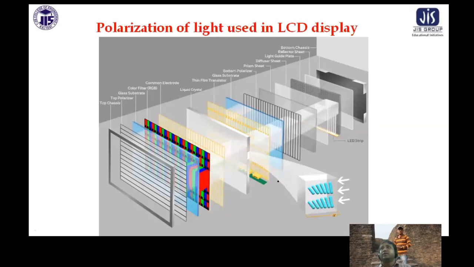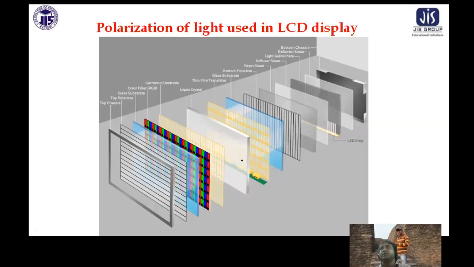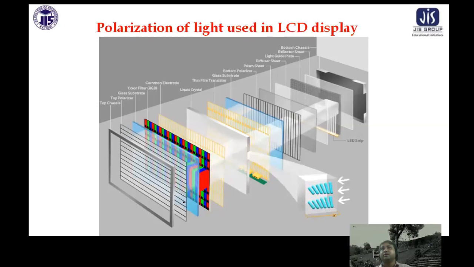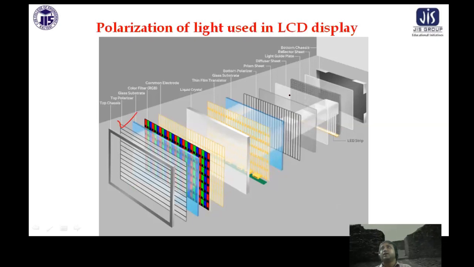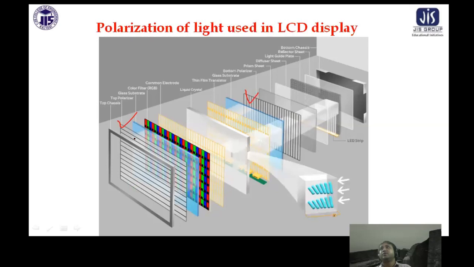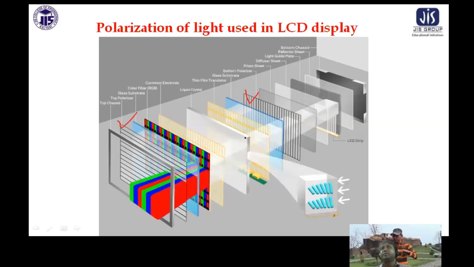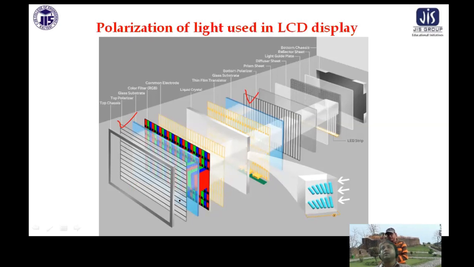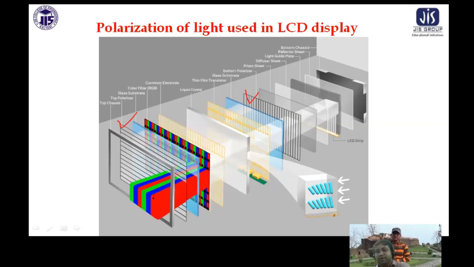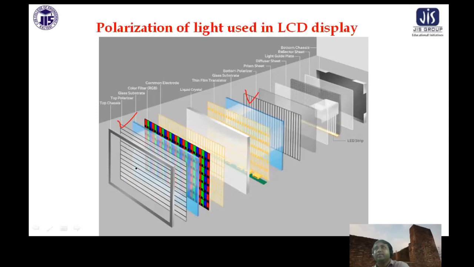You can see here, this is a liquid crystal, but these are the polarizing plates. This is the vertically polarizing plate and the horizontally polarizing plate. This is one polarizer and this is the other polarizer. So this gives vertical polarization and this gives horizontal polarization. So ultimately, light passing through is initially vertically polarized. Now the liquid crystal twists it by a 90-degree angle, so ultimately it passes through the twisted one.